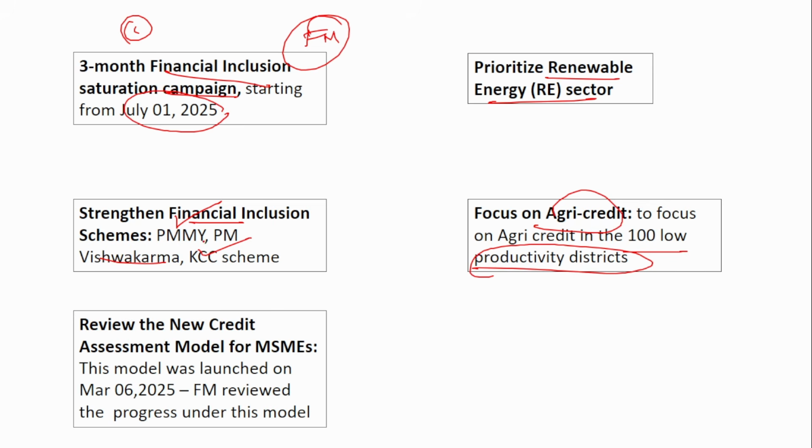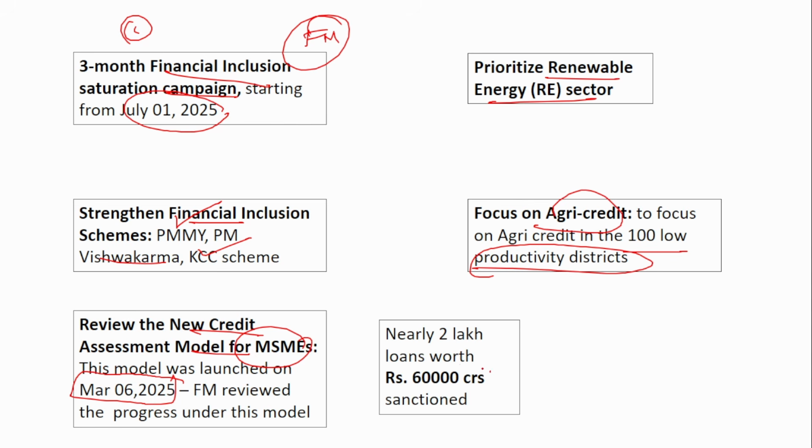The finance minister also reviewed the new credit assessment model for the MSME. This model was launched on March 6, 2025, and by now they have already sanctioned 2 lakh loans worth 60,000 crore. Under the review it was observed that nearly 2 lakh loans were sanctioned, and the worth of the 2 lakh loans was 60,000 crore. So these are the various directions and instructions issued by the finance minister.